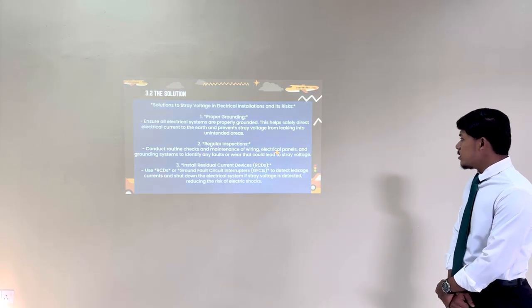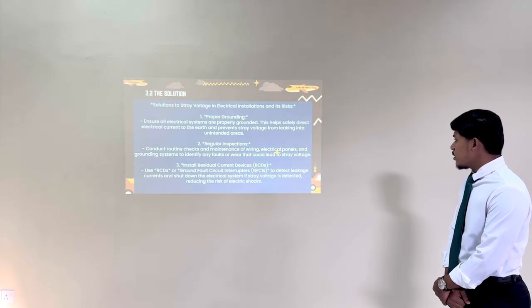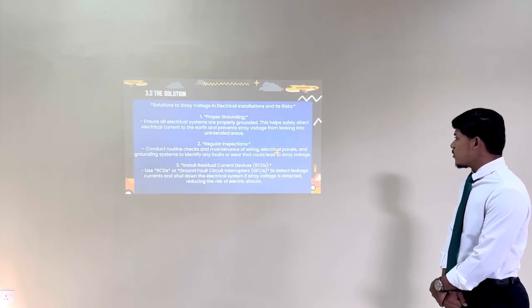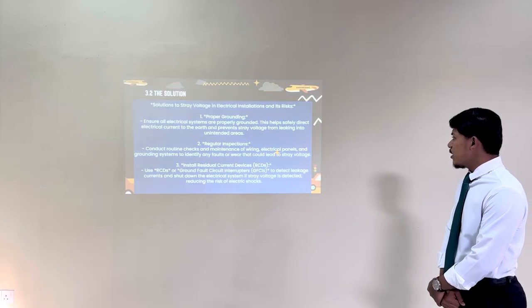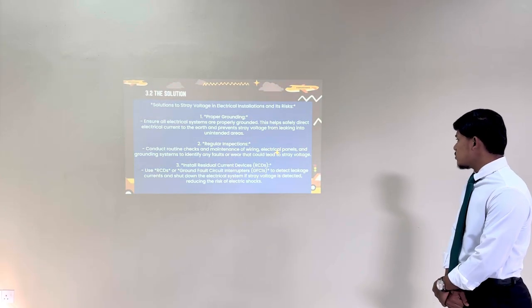Number 2, regular inspection. Conduct routine checks and maintenance of wiring, electrical panels, and grounding systems to identify any faults or wear that could lead to stray voltage.